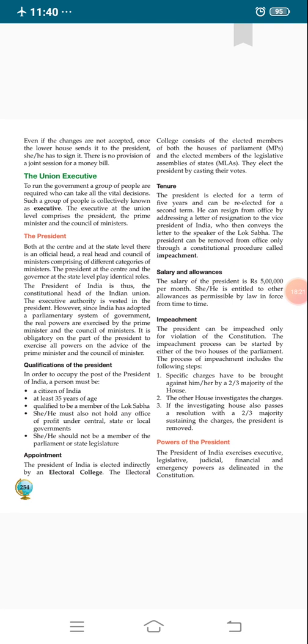Now, appointment. Who appoints the President? The President of India is elected indirectly by the Electoral College. It means there will be an election in our country for the President, but indirectly.